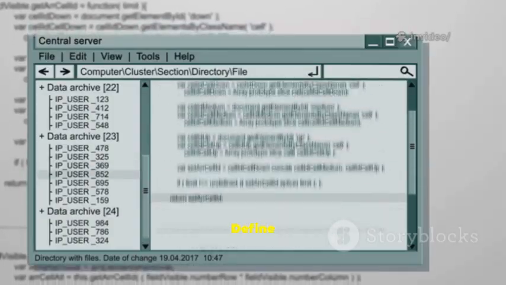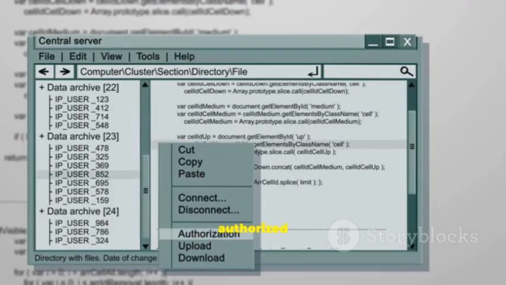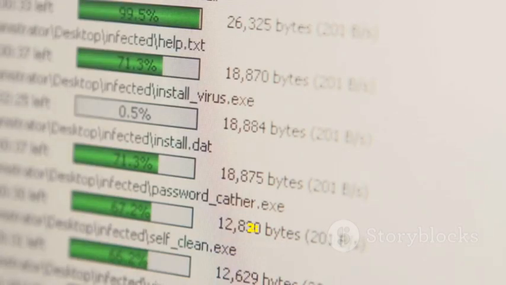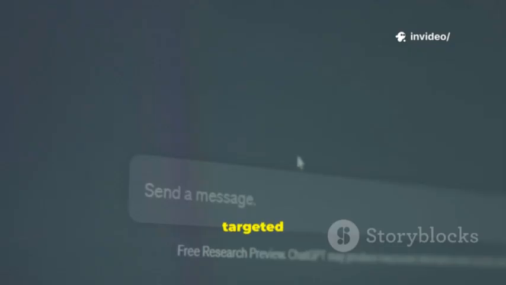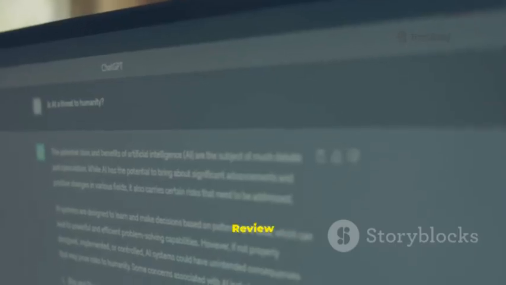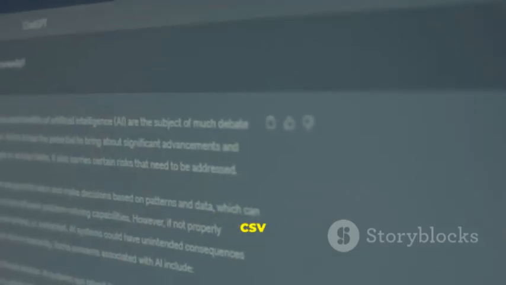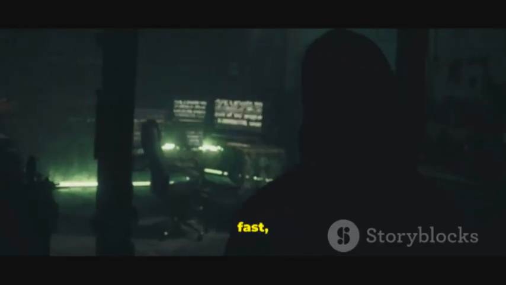Step 1. Define scope. Point it at the authorized root directory. Step 2. Initiate indexing. Parse everything into a searchable index. Step 3. Execute targeted queries and regex for IP address formats. Step 4. Review and export findings to CSV for triage. DeepSeek is fast, precise, and preserves context.